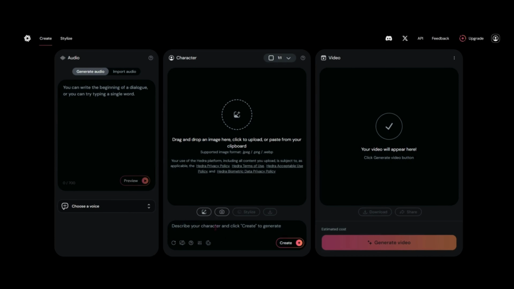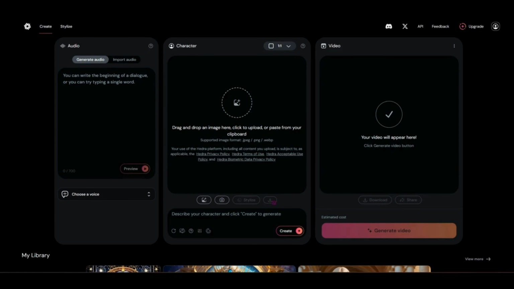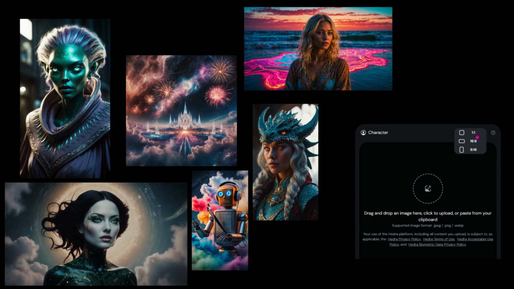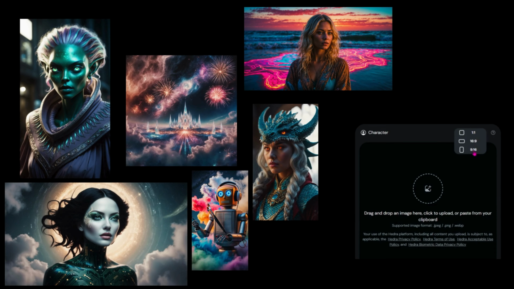So on the screen here, you can see that we've got a prompt box in the middle where we can create our generation for the image that we want to use first. So 2 new things that I want to point out right now before we go any further that has been added is that you can now change your size aspect ratio here. So we at least have 3 choices now.